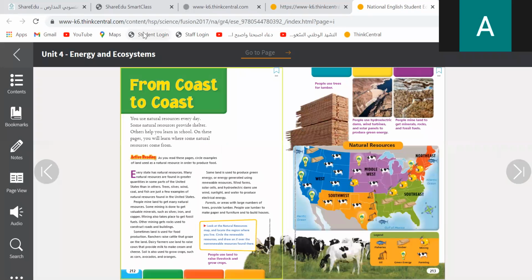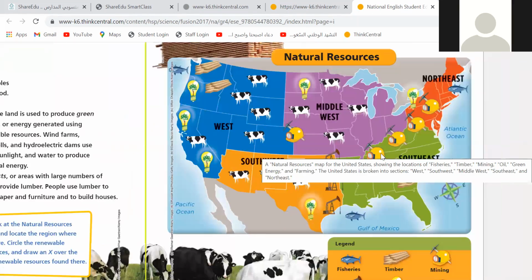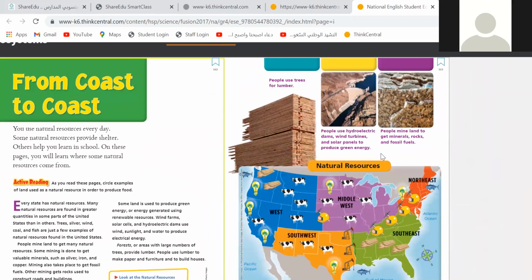From coast to coast, let's see. Every state has natural resources and many natural resources are found in greater quantities in some parts of the United States than others. Trees, silver, wind, coal, and fish are just a few examples of natural resources. Now, before we see what the United States has, let's talk about